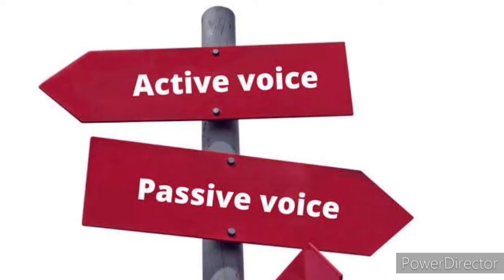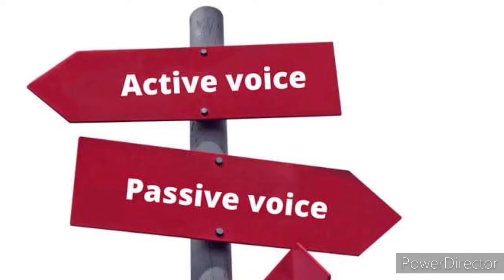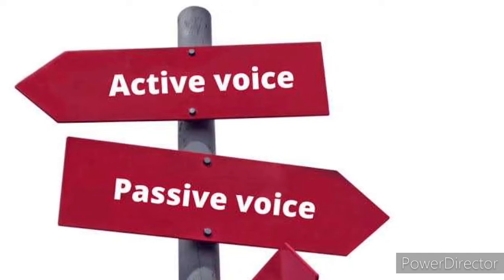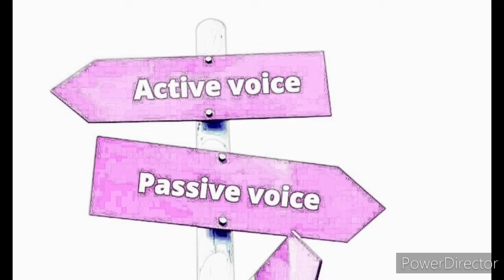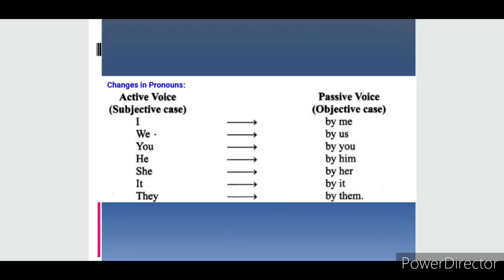So now we'll understand the changes in pronouns and the changes in tenses. First is changes in pronouns. When we study pronouns, we find that there are 7 personal pronouns: I, we, you, he, she, it, they. Then what is the objective case of pronouns?